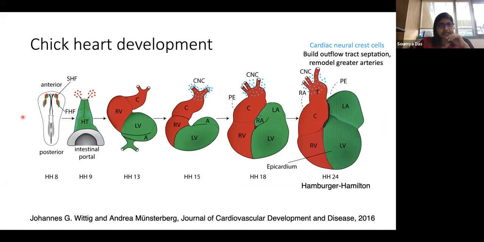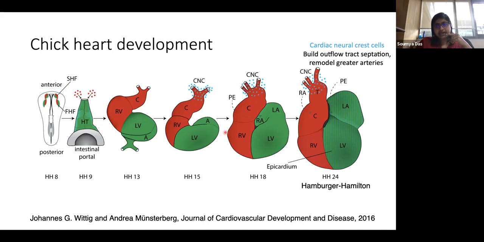In this series of pictures, you can see that it's all color coded. The first heart field is green and the second heart field is red. Based on the kind of molecules they are expressing, when they appear, and what kind of structure they eventually make, the heart fields are named. That is how the first heart field is distinguished from the second heart field. Here you can see that the first heart field makes the heart tube, HT, and the second heart field contributes minimally to the initial stages.